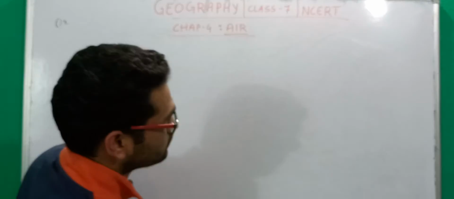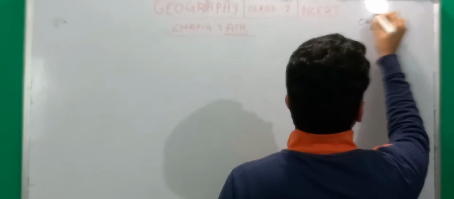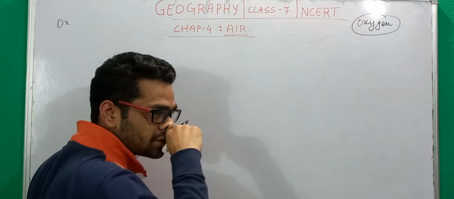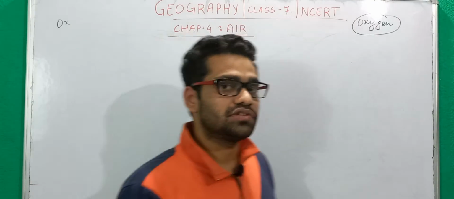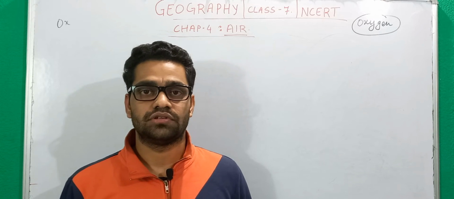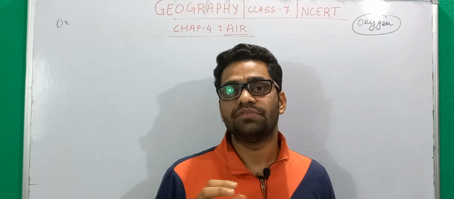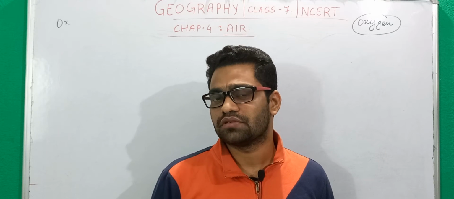So when we talk about oxygen, you are not able to see, I know. So let's try here. Oxygen is the basic element for the survival of organisms on the earth. We as human beings cannot survive even a minute without oxygen. That is not possible for us.